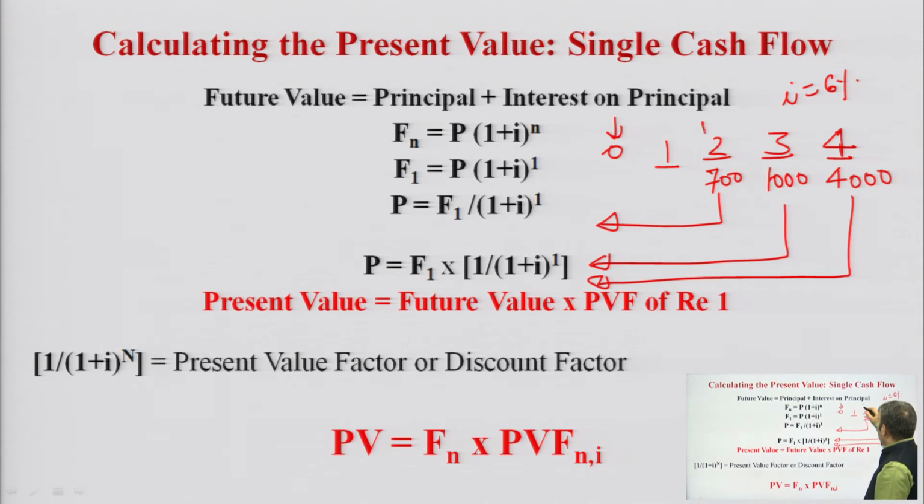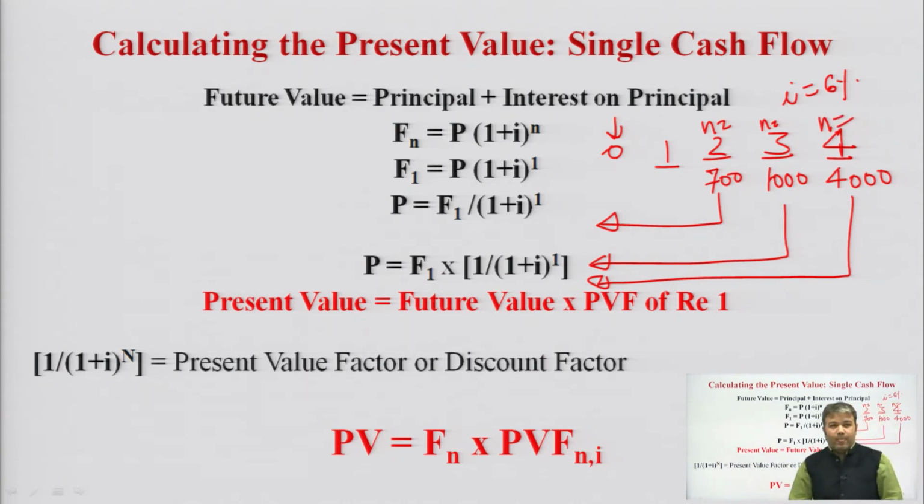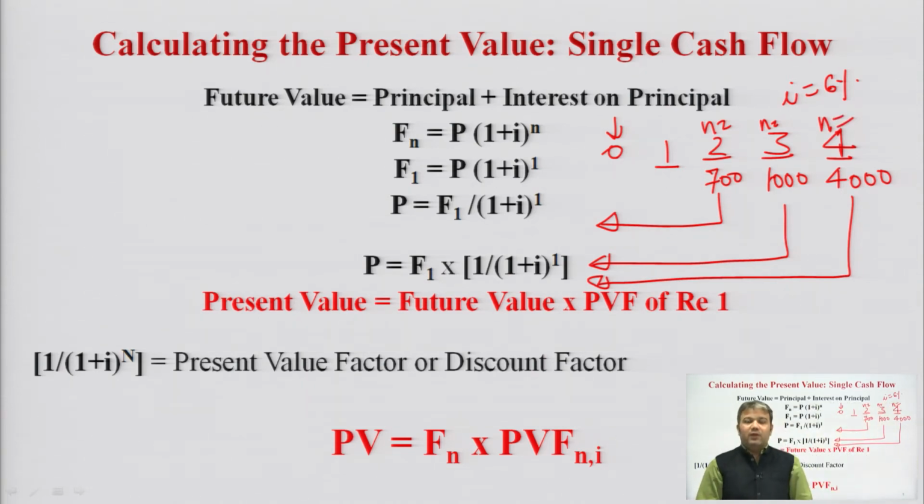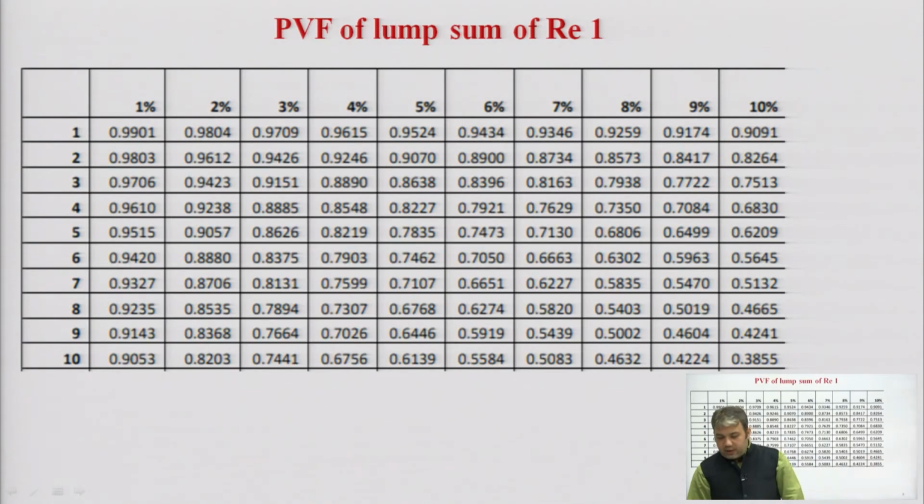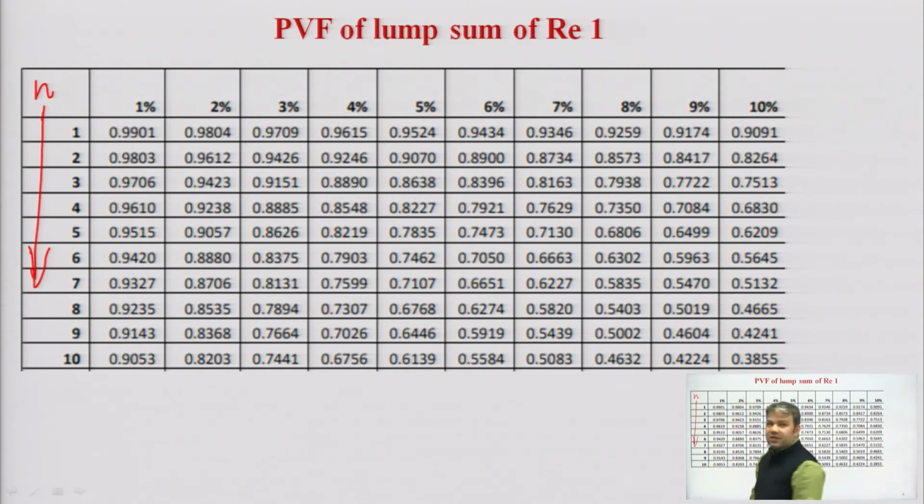So, here n is equal to 2, second would be n is equal to 3, likewise third would be n is equal to 4, and this can be easily done with the help of a present value factor of a lump sum of rupee 1. So, you can see here in this column time has been taken, and in this row rate of interest I has been taken.